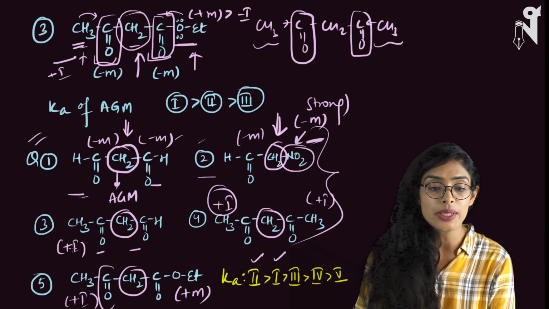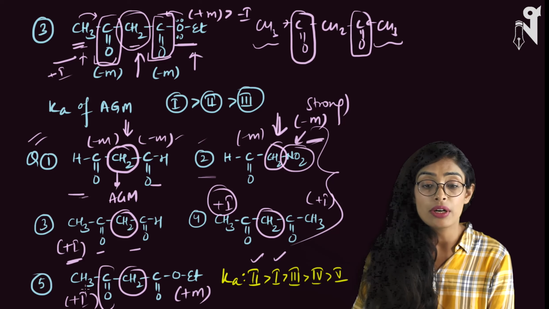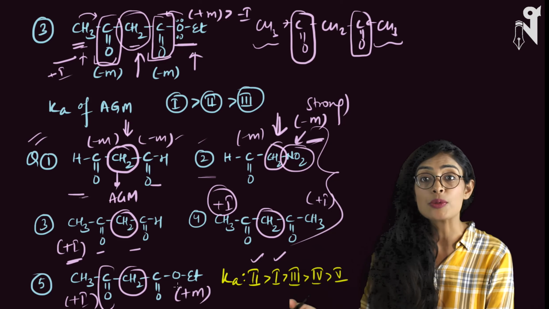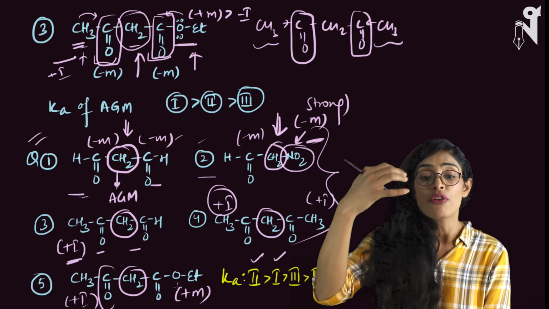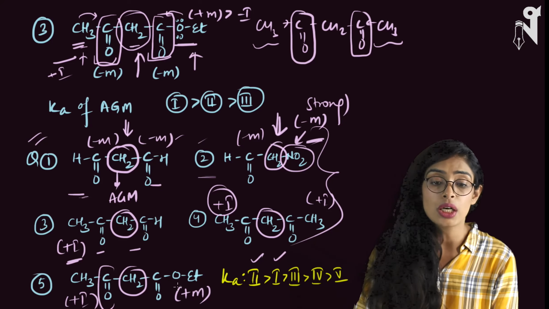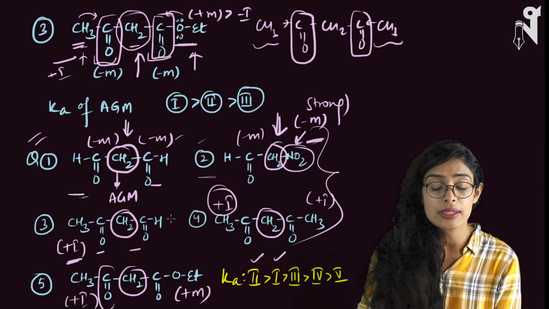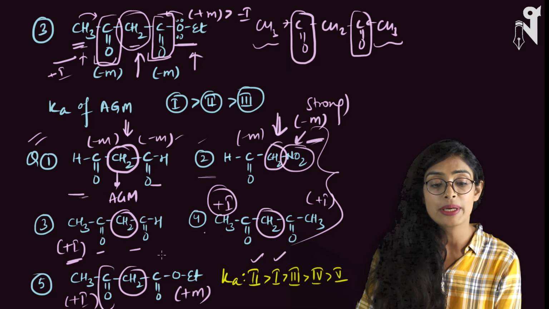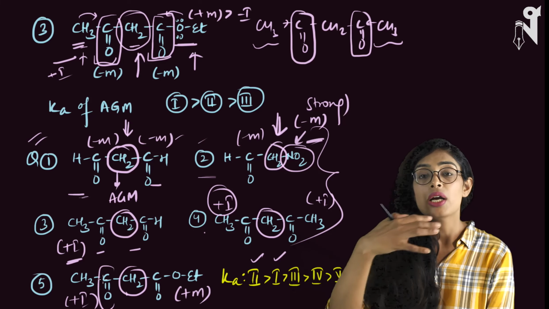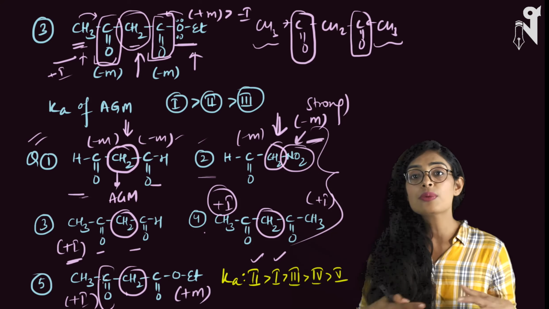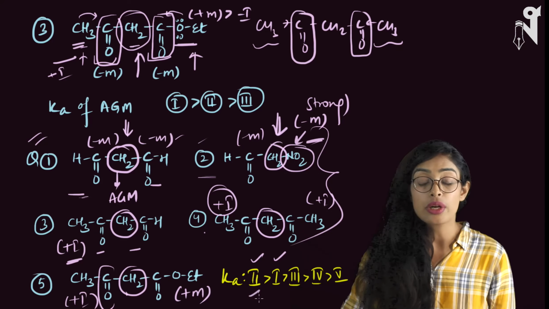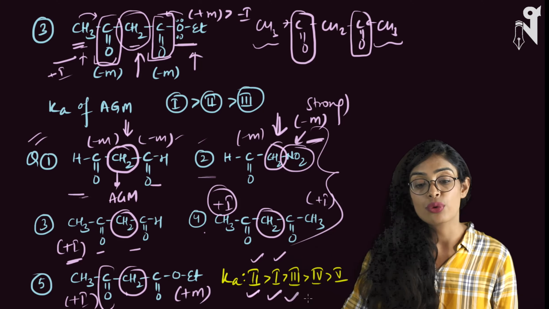Now look at the third one. The third one has 1 plus I group. The fourth one has 2 plus I groups, and the fifth one has 1 plus I and 1 plus M group. So acidic strength is decreasing from third to fourth to fifth. The third one is a better acid as compared to the fourth, and the fourth is a better acid as compared to the fifth, because in all 3 cases there are electron donating groups, and the electron donating groups are increasing. The order is going to be second, then first, then third, then fourth, then fifth.